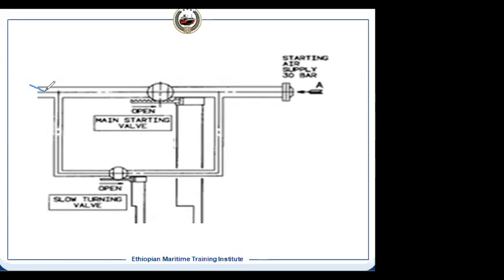B&W uses a non-return valve that looks exactly like a compressor valve. You have all seen the air starting valve compressor, it is exactly like that. There will be a valve plate, valve seat, and spring plates. After that is the air starting line, which is going to the engine.